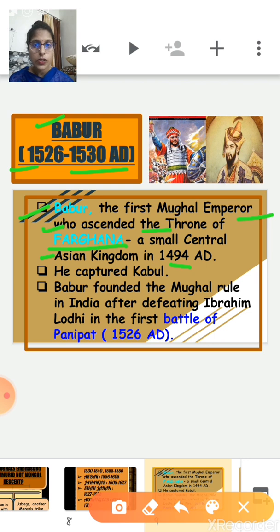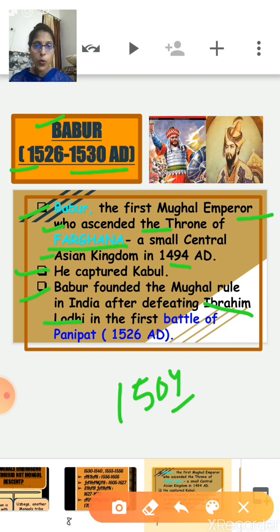But very soon, he was forced to leave his ancestral throne due to the invasions of the Mongols, that means Uzbeks. Then after a year of wandering, he captured Kabul in 1504, and after that he invaded India. When Babur invaded India, Ibrahim Lodi was ruling over Delhi.